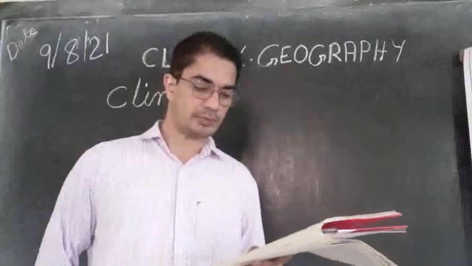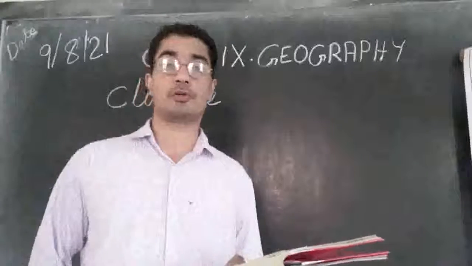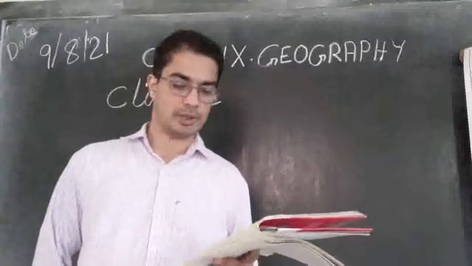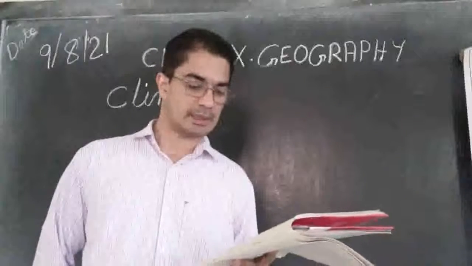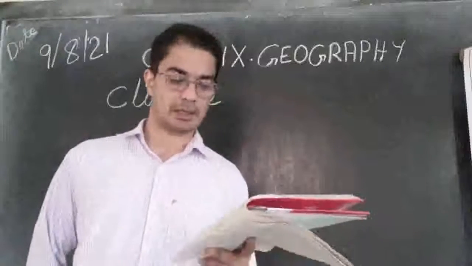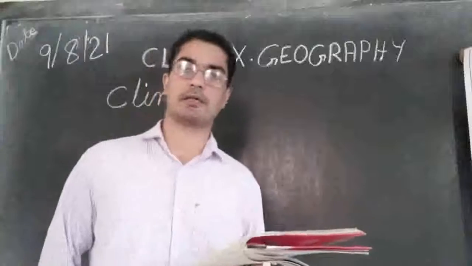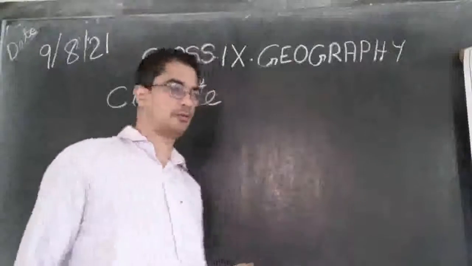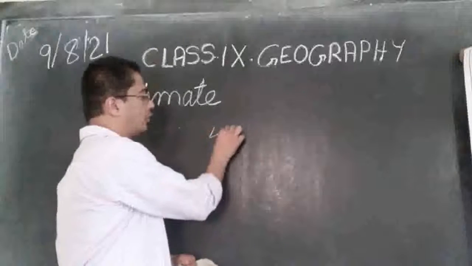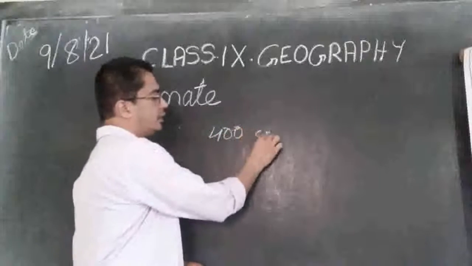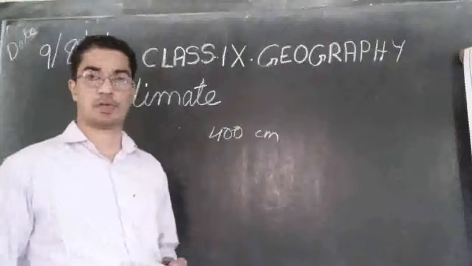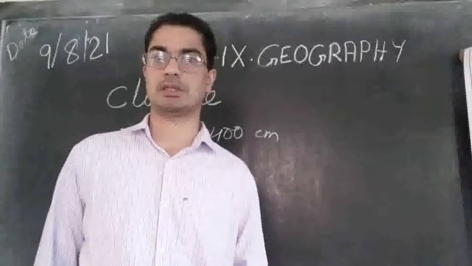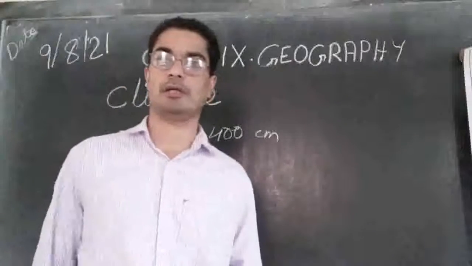And the annual precipitation varies from over 400 centimeters in Meghalaya to less than 10 centimeters in Ladakh and western Rajasthan. So in Meghalaya they receive more rainfall. They receive 400 centimeters in a year. So 400 centimeters of rainwater they can collect in a year.